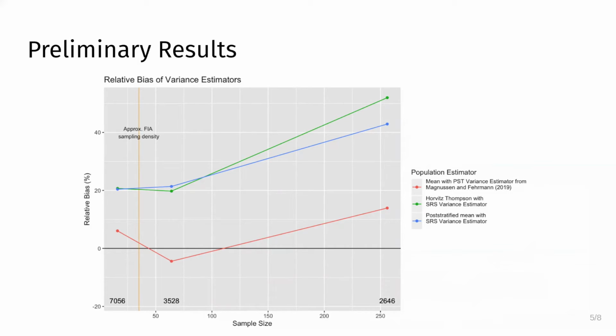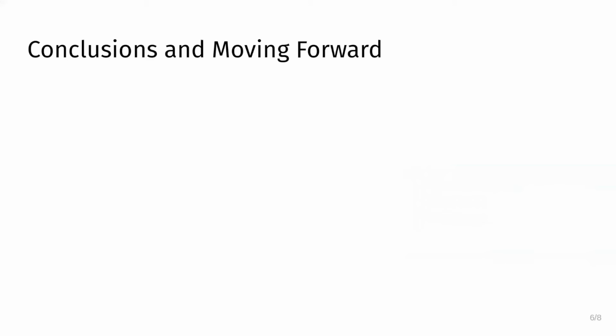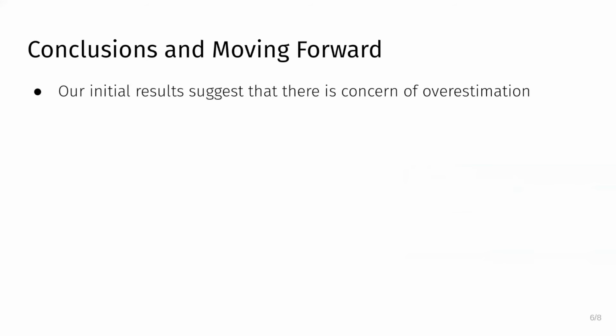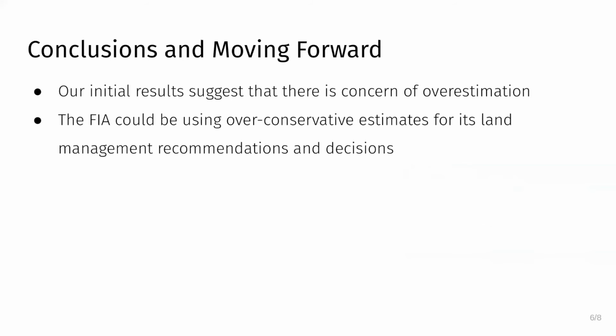The reason that these results are only preliminary is because the sampling method we were able to implement during the summer does not reflect as much randomness as actually occurs in the quasi-systematic design used by the FIA. In any case, we can make a few conclusions. Our results indicate that there is cause for concern that using the SRS assuming variance estimator is leading to the FIA overestimating variance. If this is the case, the FIA could be using over-conservative estimates for its land management recommendations and decisions, which is less than ideal in a time of increasing concern for the health and safety of our nation's forests due to climate change.